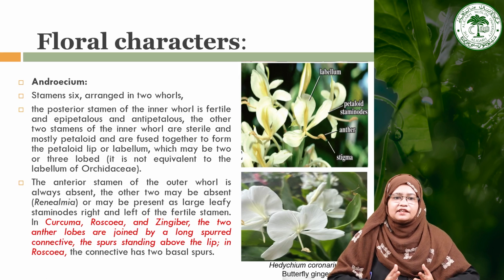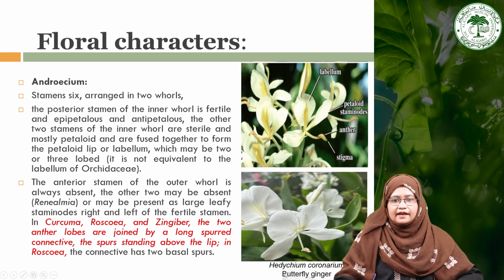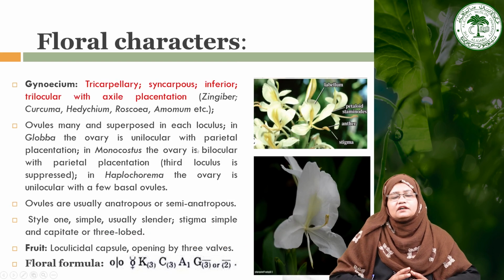The others may be either staminodes or they may be forming a labellum, as we can see here. So there is presence of only one fertile stamen, as we can see here. This is the fertile stamen and this is the anther. In this Hedychium, you can see this is the one fertile stamen, and here is the labellum, and these are the petaloid staminodes. And if we see the next whorl, that is the Gynoecium.